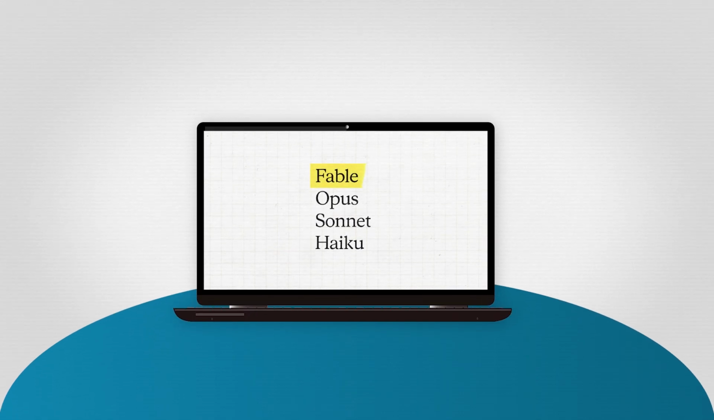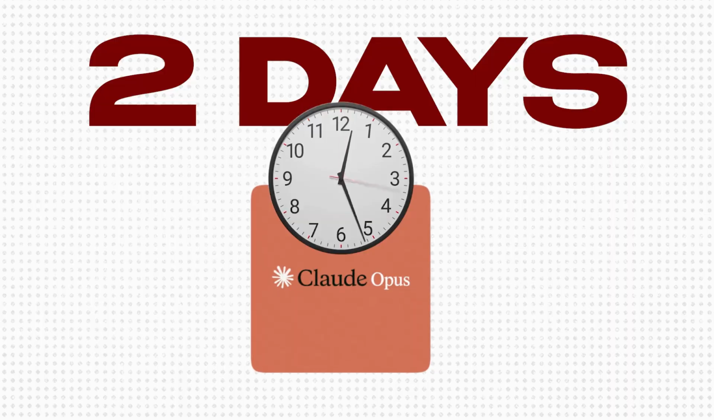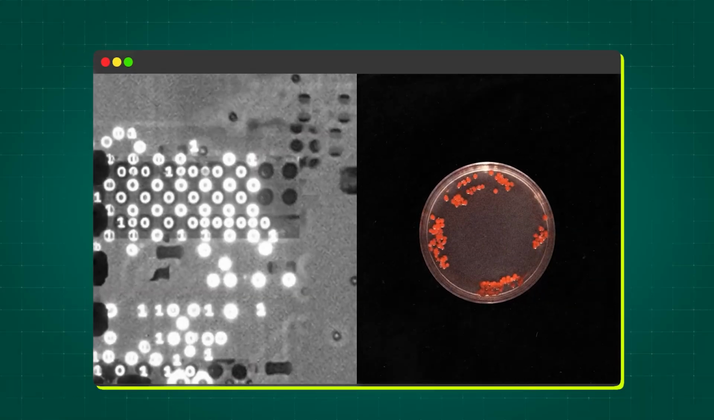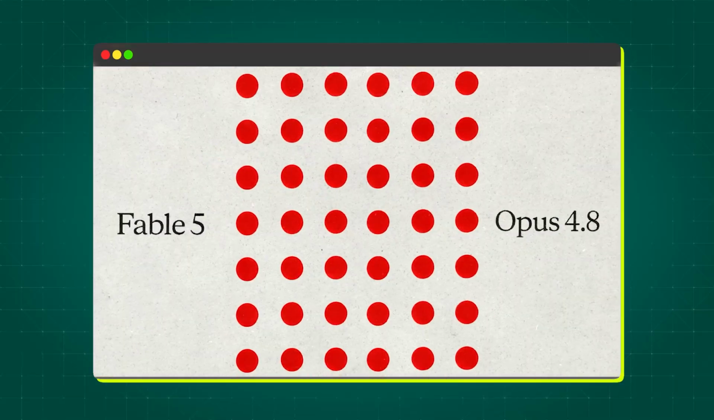I used Fable to fix my app and it barely cost me anything. For 2 days, Opus couldn't fix one bug. Opus is the model I reach for when something is genuinely hard. So when it couldn't crack this, I was properly stuck. Then I tried Fable. It figured it out in basically 5 minutes.